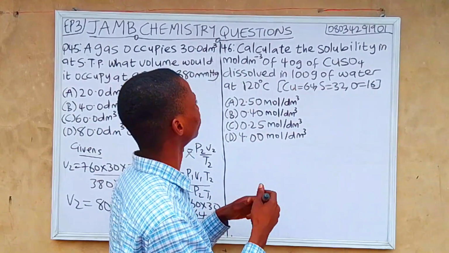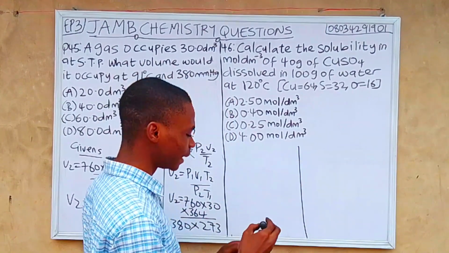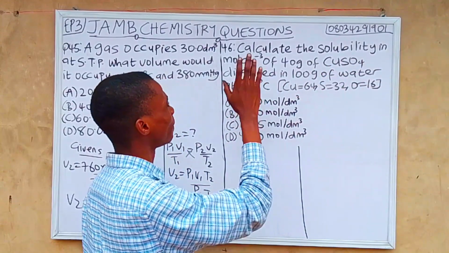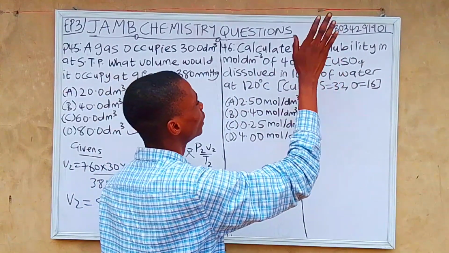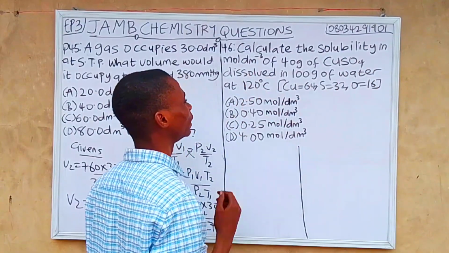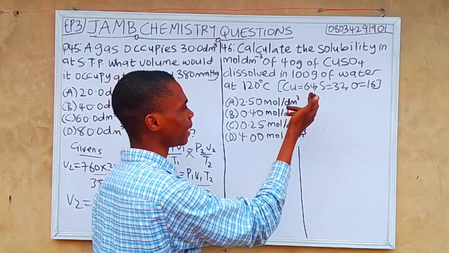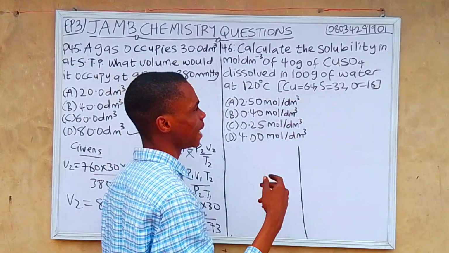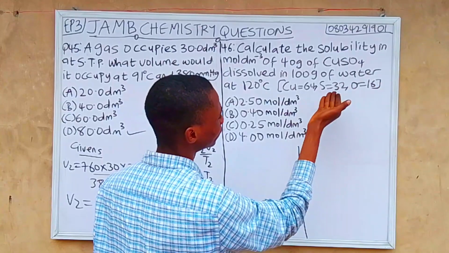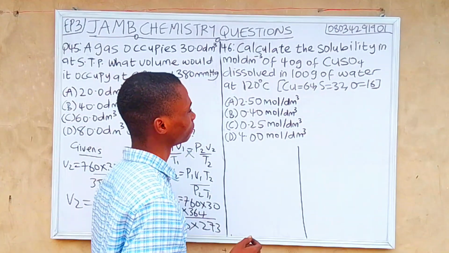So solubility. Let's solve for solubility. The question says, calculate the solubility in mole per dm cube of 40 grams of CuSO4 dissolved in 100 grams of water at 120 degrees Celsius. So we have Cu, which is copper. The molar mass is 64. Our S, sulfur, is 32. And our O, which is oxygen, is 16.